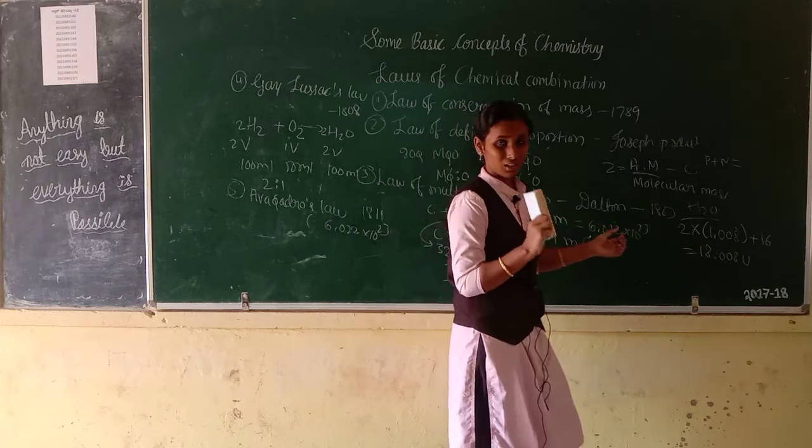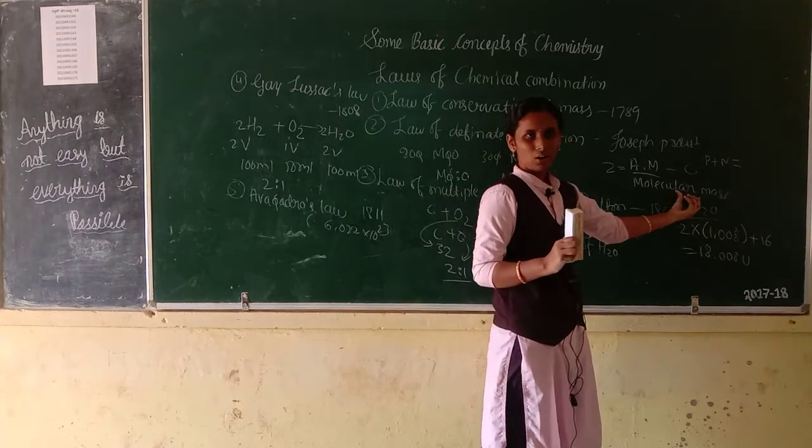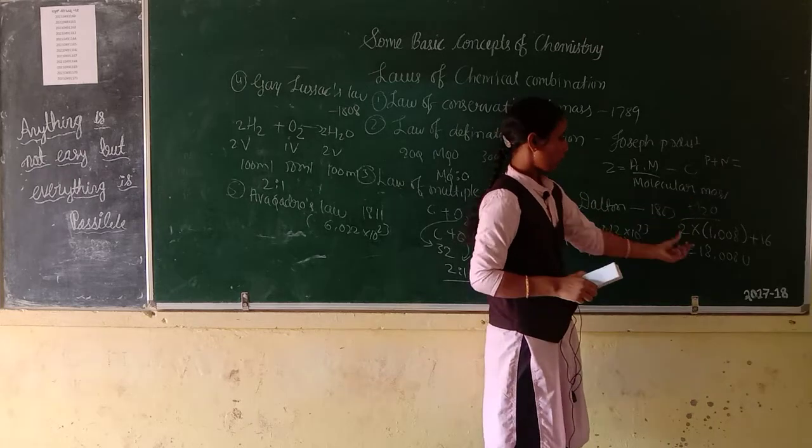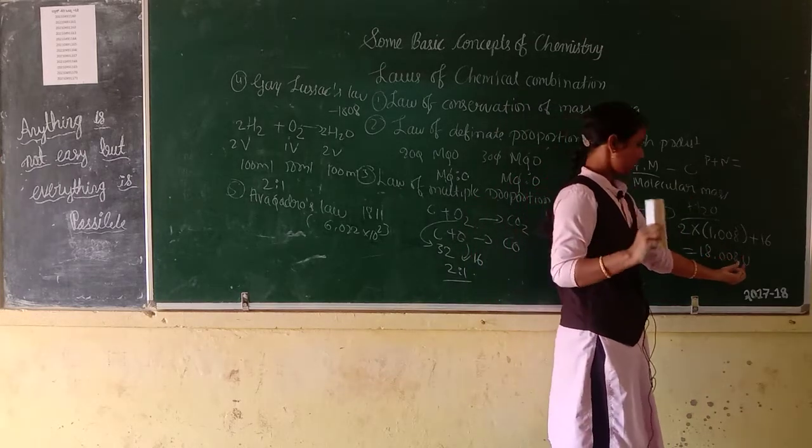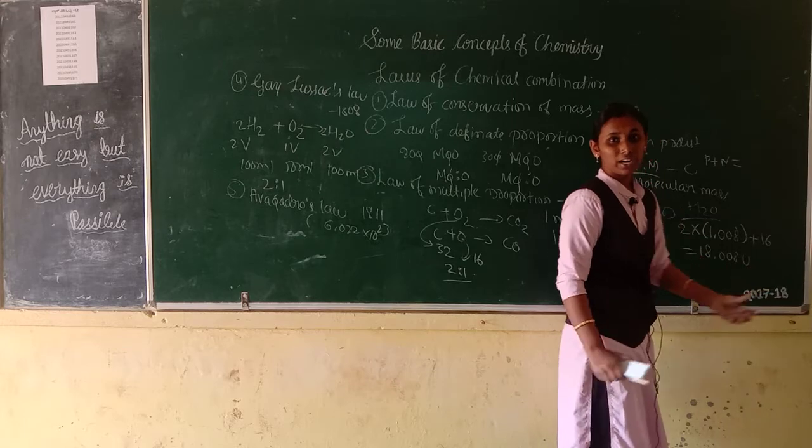Molar mass is the same as molecular mass, but molecular mass is represented by u. u means unified mass.